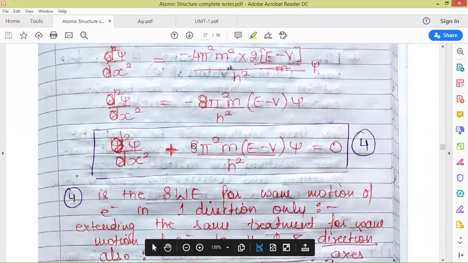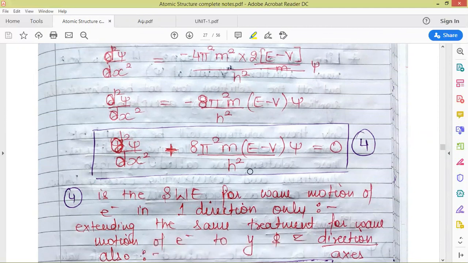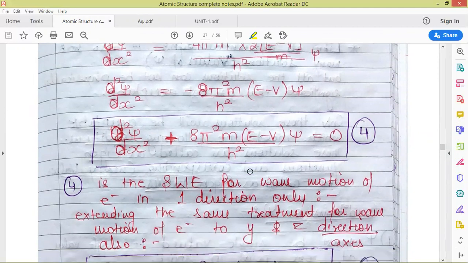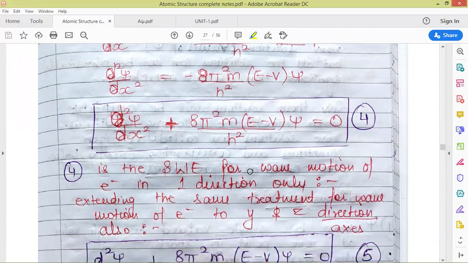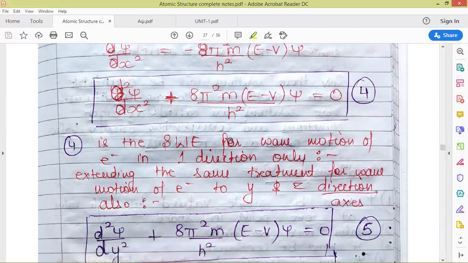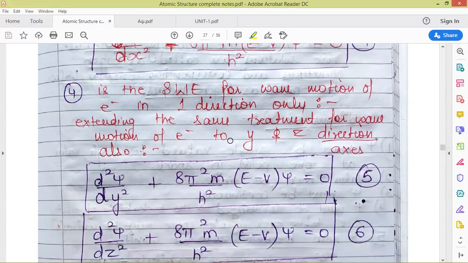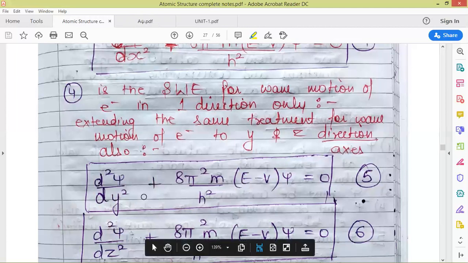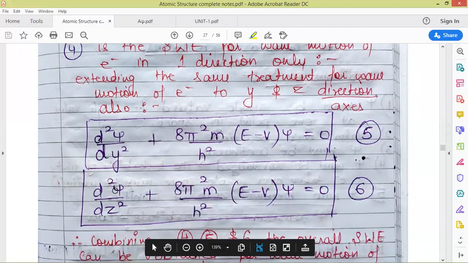So this is a similar term. This similar term was there in the Schrodinger wave equation taken by Schrodinger for 3 dimensions. But here this equation we have derived for 1 dimension only. If we expand this equation to other directions, that is for y and z, we get 2 similar equations, but the variables will be y and z.